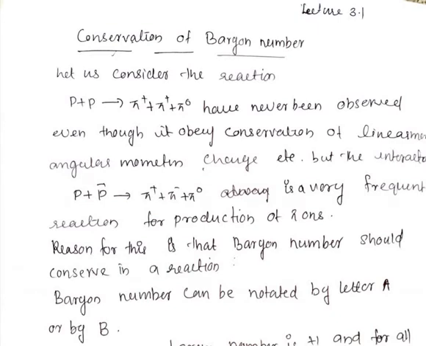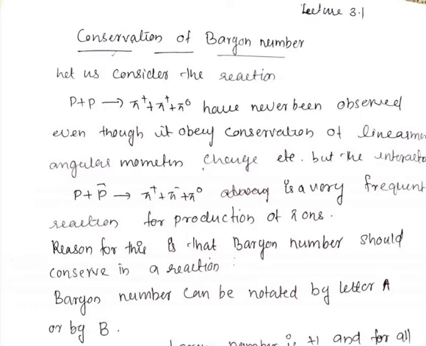In particle physics, we are dealing with a lot of interactions of particles, maybe charged or uncharged particles. So for a reaction to take place, it should obey certain conservation rules or conservation laws. We already discussed conservation of charge, linear momentum and angular momentum. Now let us consider the conservation of baryon number.